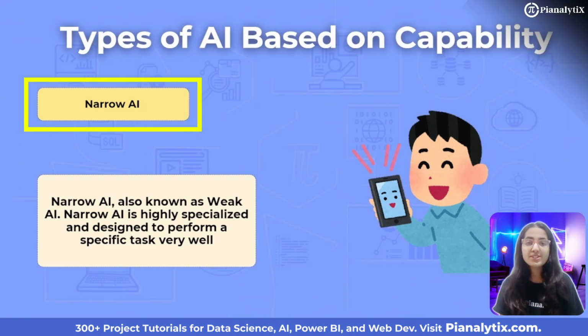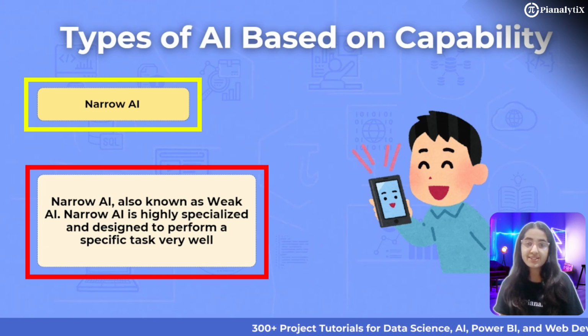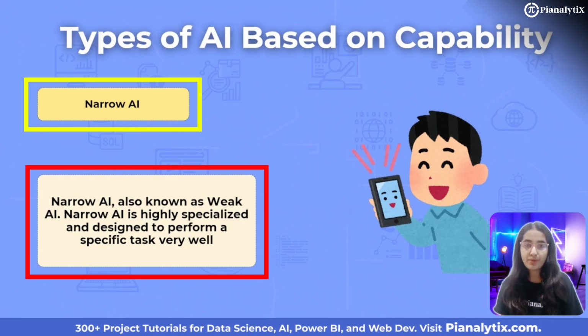When we look at AI based on capability, we start with the most common form today, narrow AI, also known as weak AI. Narrow AI is highly specialized and designed to perform a specific task very well. It's limited to a single domain or area and lacks the generalization ability to handle tasks outside of that field. Most AI systems we interact with daily are narrow AI.